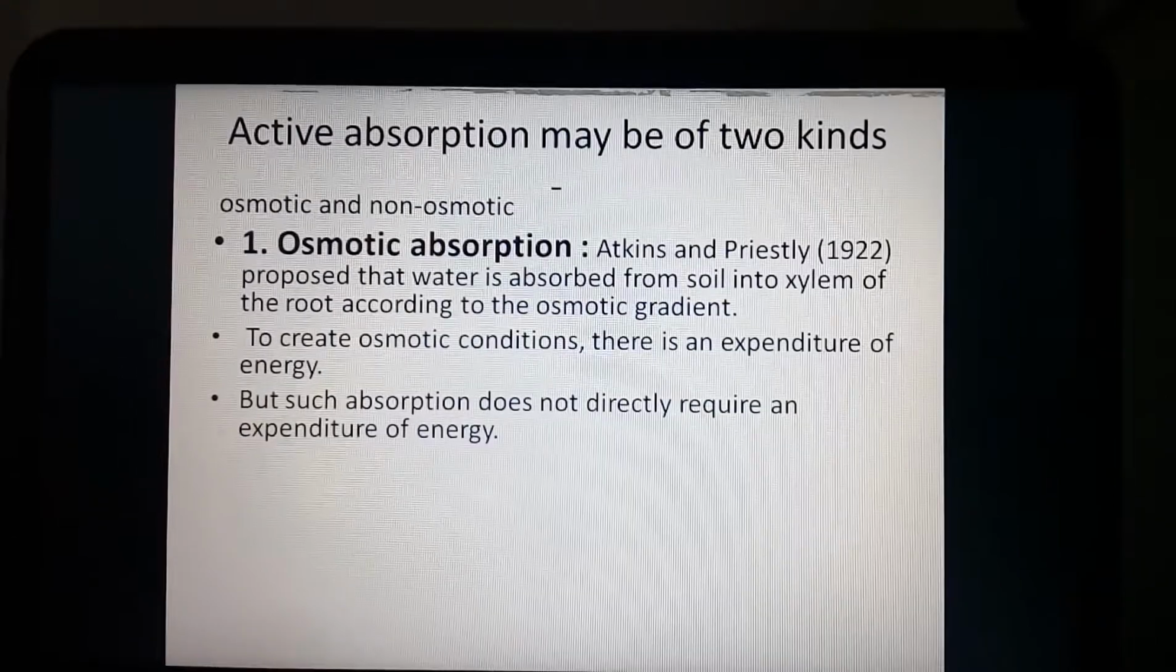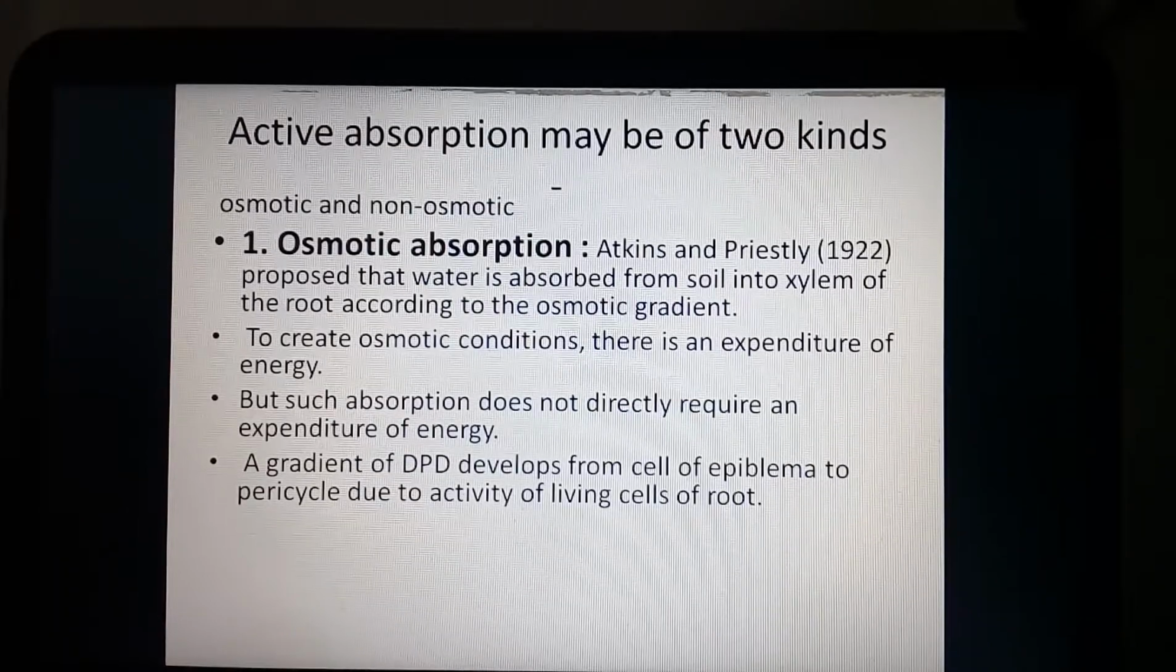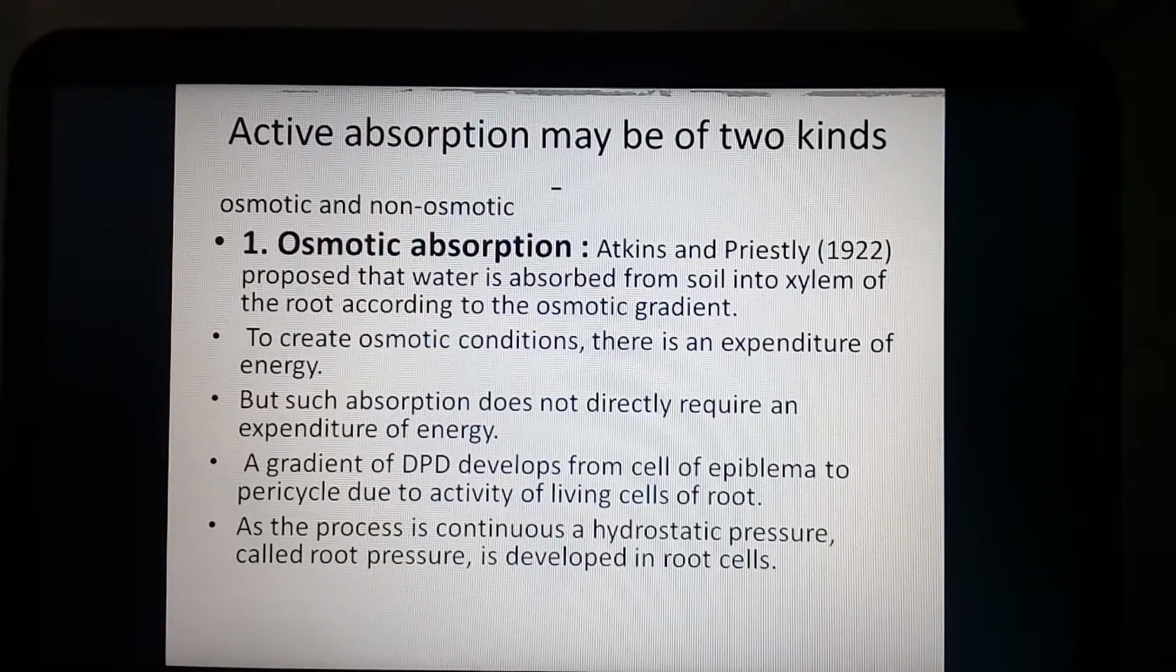But such absorption does not directly require the expenditure of energy. A gradient of DPD develops from the cells of the epiblema, that means the root hair cell, to the pericycle through the cortex due to the activity of the living cells of the root, which generates a root pressure. As the process continues, it generates a hydrostatic pressure, which we have called root pressure.